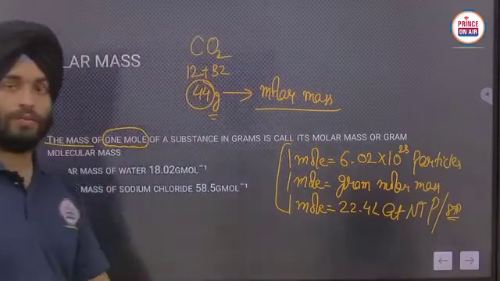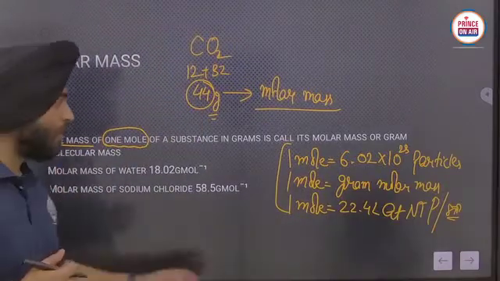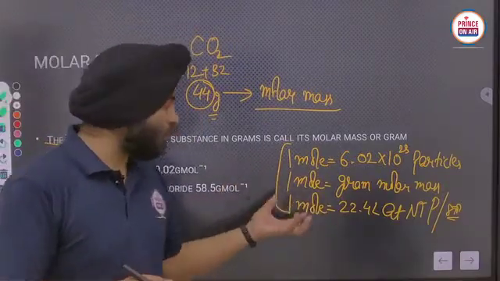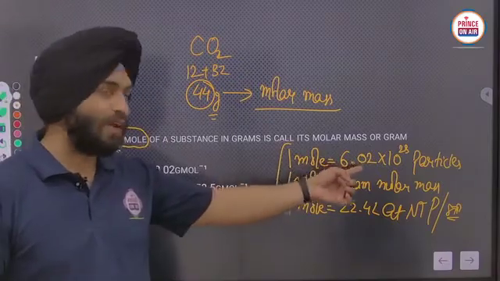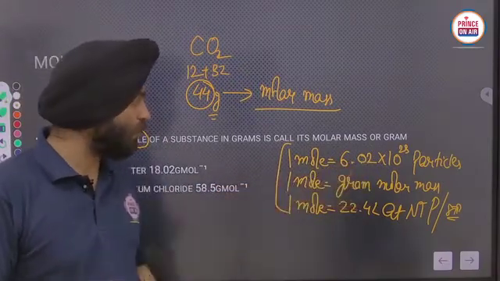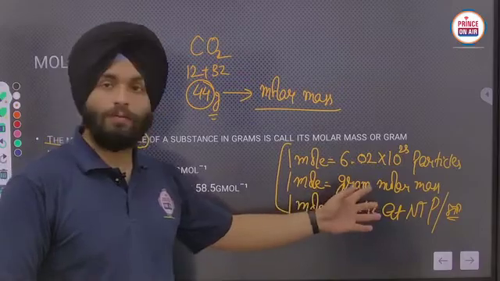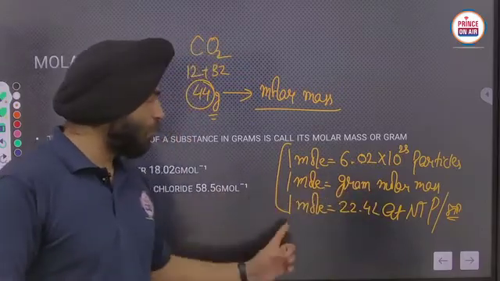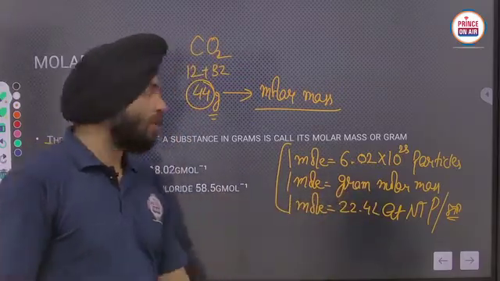Clear? So these 3 values are to be considered. In terms of particles, it equals Avogadro's number. 1 mole in terms of mass is gram molar mass. 1 mole in terms of volume is 22.4 liters.